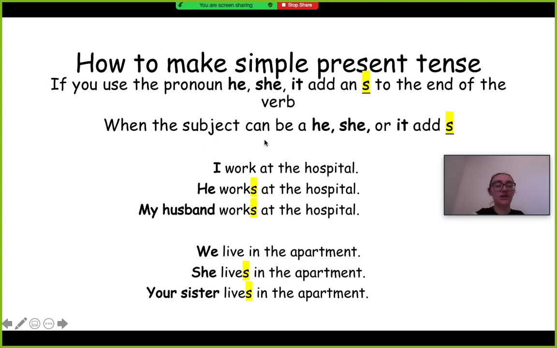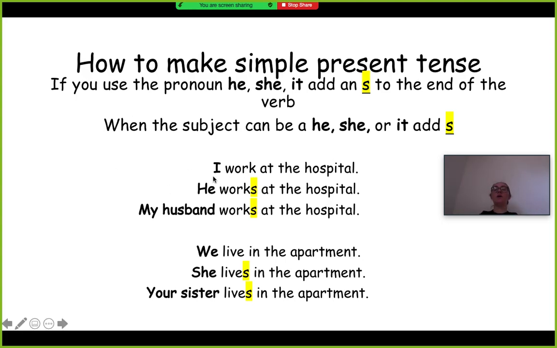And when the subject can be a he, a she, or an it, so if you say my mom or my dad, the person that you're talking about could be a he, a she, or an it, then you need to put an S at the end of the verb,